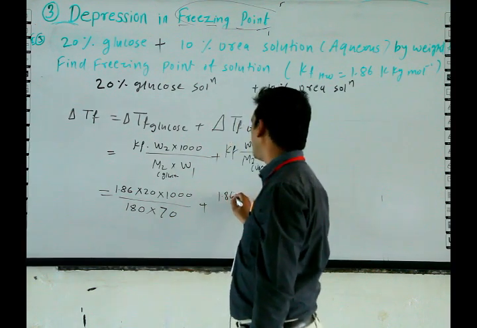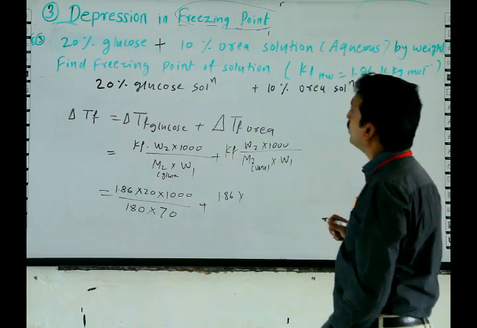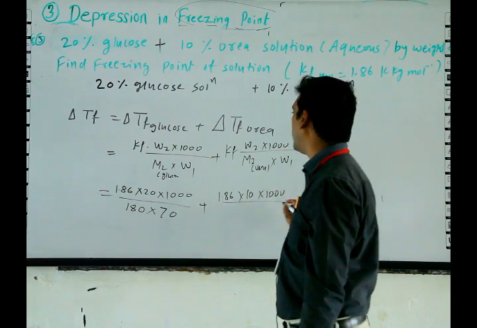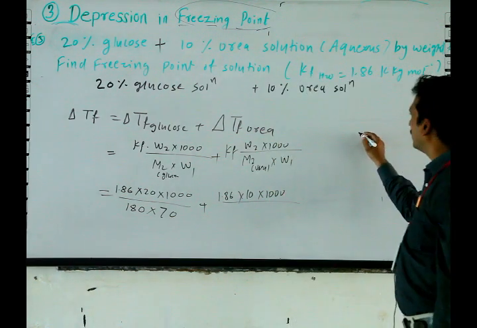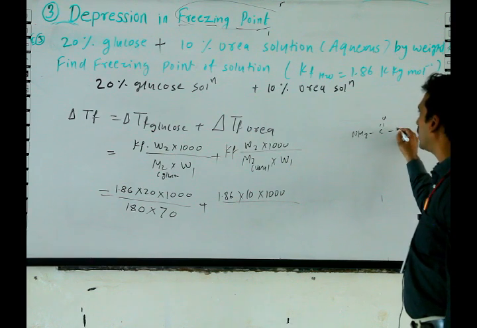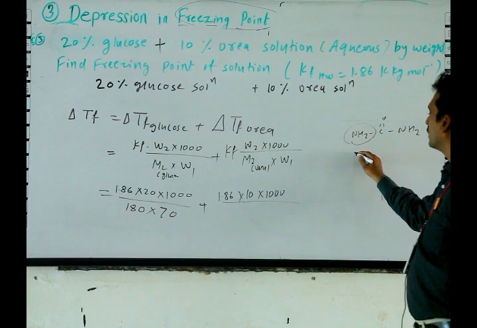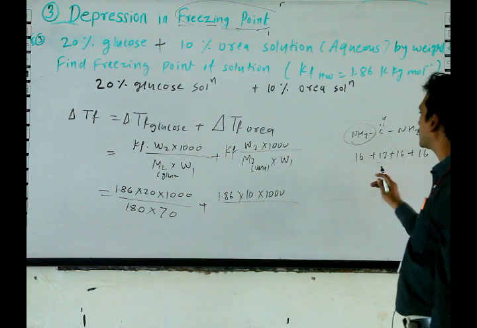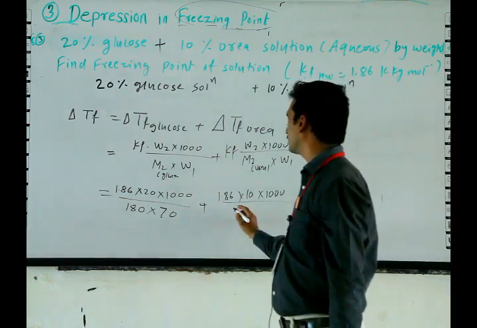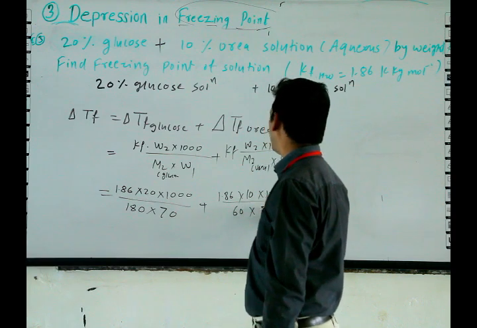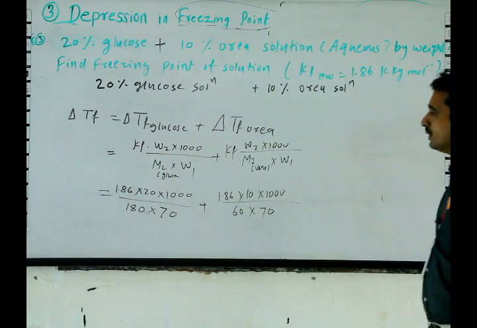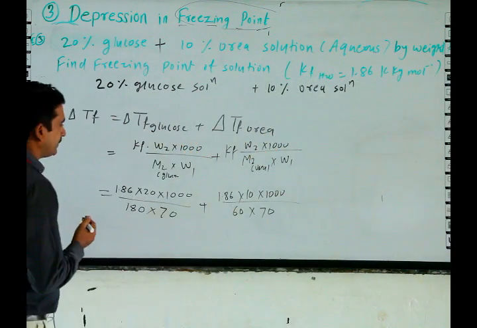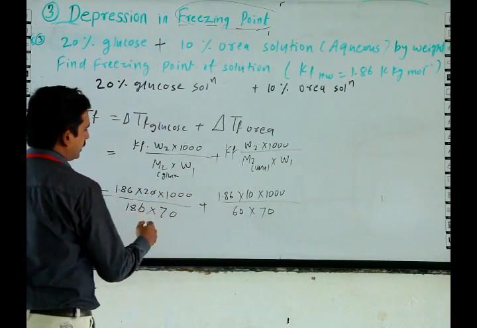Plus 1.86 into W2, 10% of urea, into 1000 divided by the molar mass of urea, NH2 C double bond O NH2: 16 plus 12 plus 16 plus 16, that is 60, into 70. Here we will solve the question.